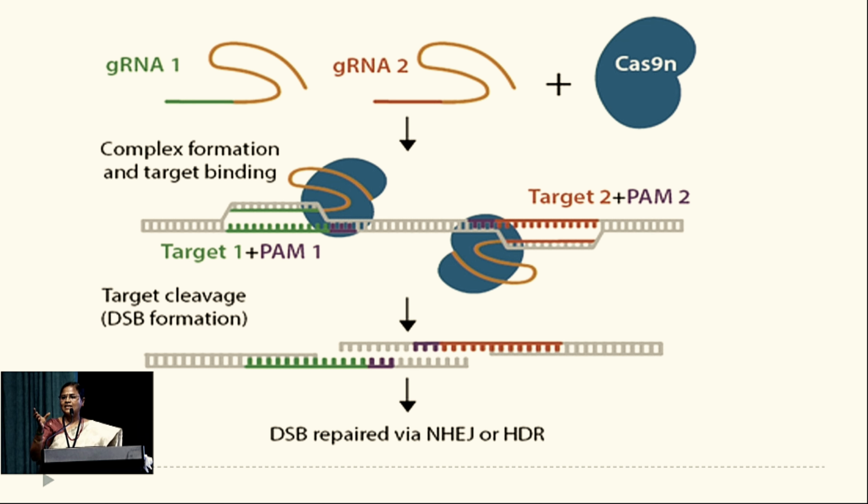Once the mutated site is cut, you can infuse the correct edited gene, and you can delete mutated sites and treat diseases. If PAM is not there, the Cas won't act. PAM is essential for this complex to act as a molecular scissor.